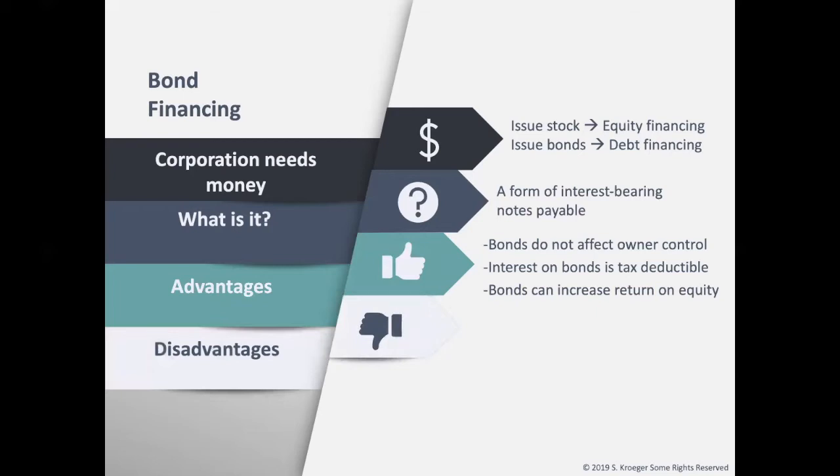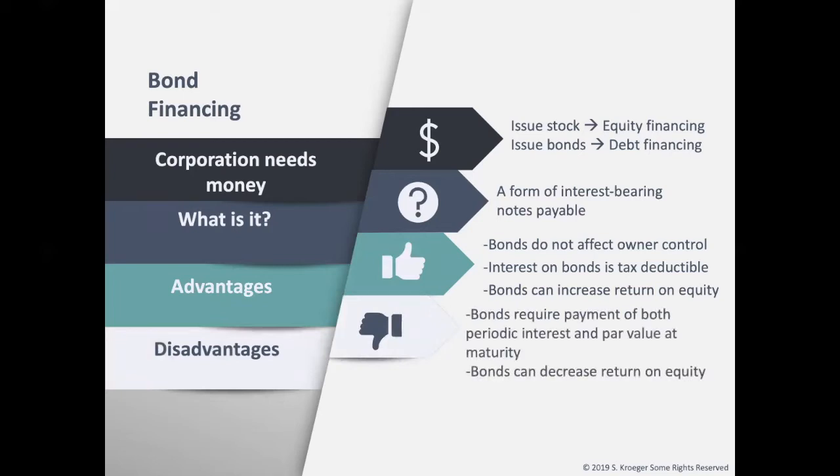Bonds do have their disadvantages, though. Bonds require payment of both periodic interest and par value at maturity. Par value is also known as the face value, and we will cover what that means next. Issuing stock does not require any payments because dividends are paid at the discretion of the owner. Just like bonds can increase return on equity, bonds can also decrease return on equity. A company that earns a lower return with these borrowed funds than it pays in interest on those borrowed funds decreases its return on equity.